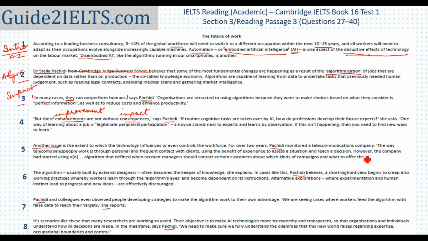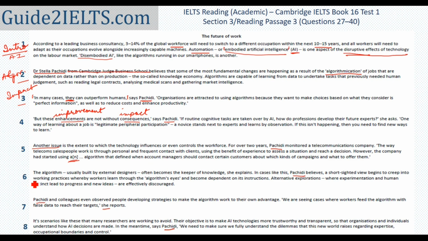Because it's a comparatively longer paragraph, I'll just glance at what is there at the end of the paragraph as well. However, the company had started using some algorithm, this AN is clearly name of some algorithm, that defined when account managers should contact certain customers. So this seems to be some kind of an example of a company using algorithms.